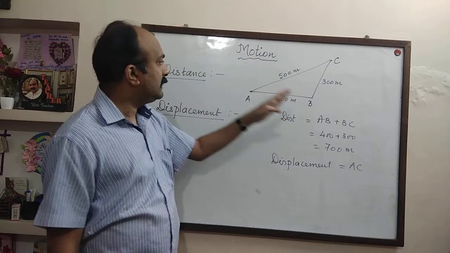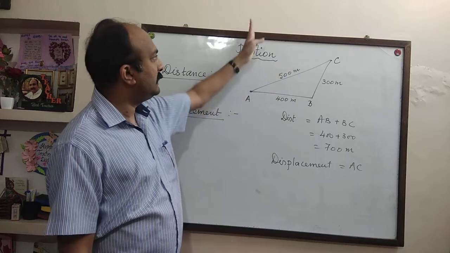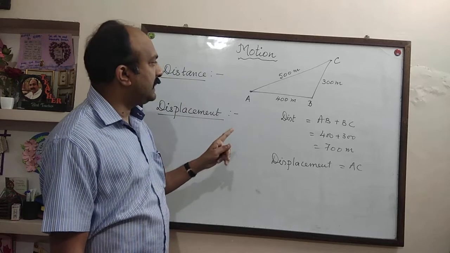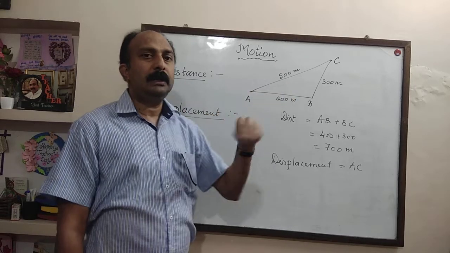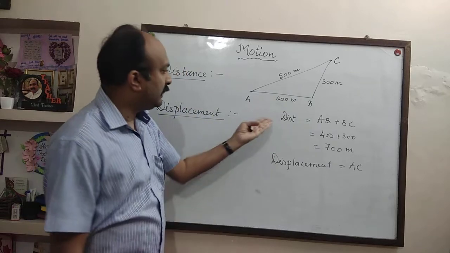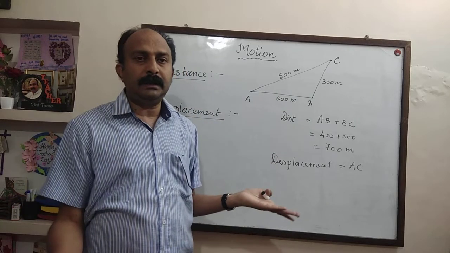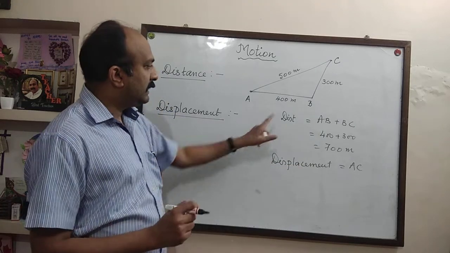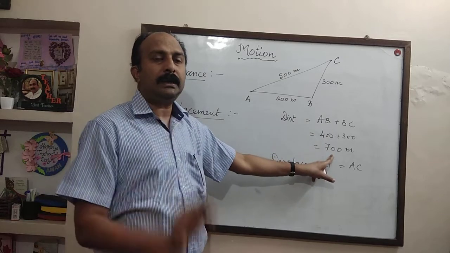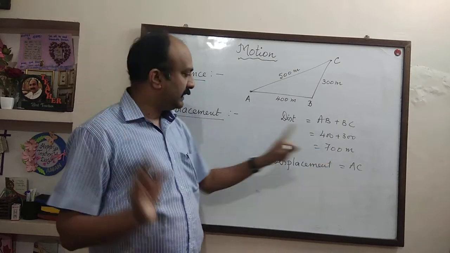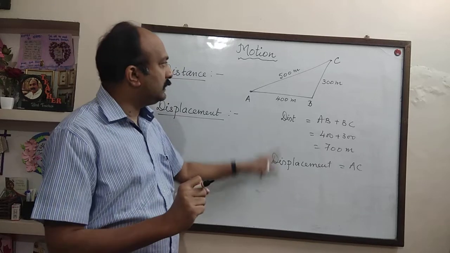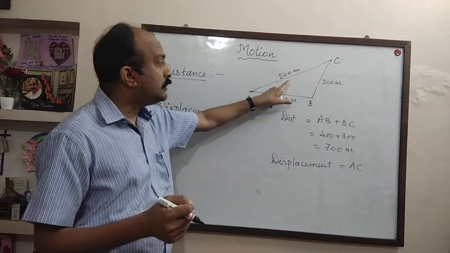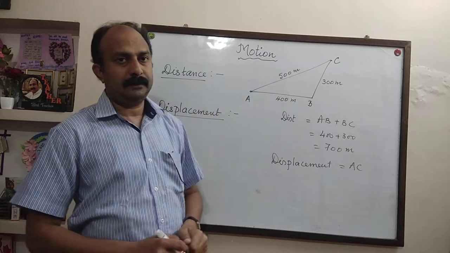If I say AC is towards northeast, then displacement in this case is 500 meters towards northeast. But what is distance? Only 700 meters, it has no direction. So I repeat the difference. Distance has no direction, but it has only a numerical value. Displacement has both numerical value, that is magnitude, and direction.